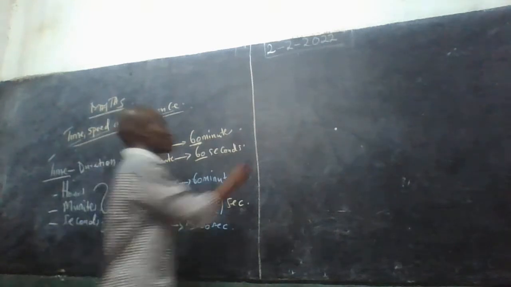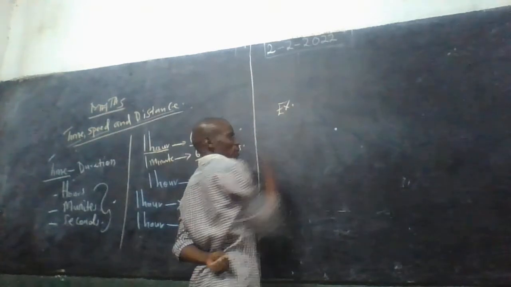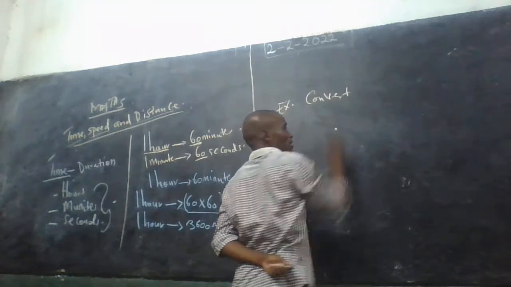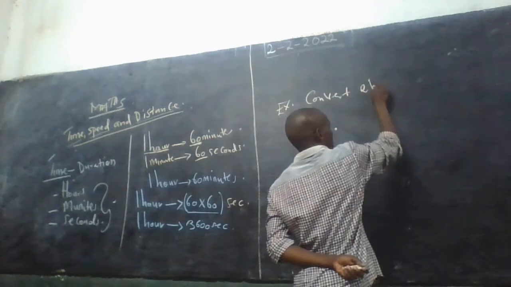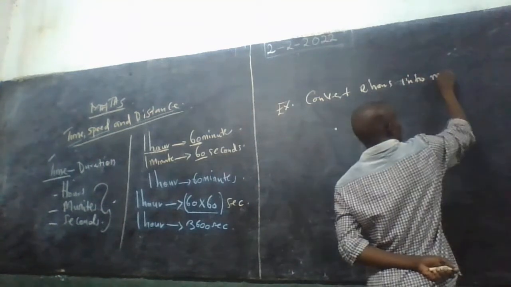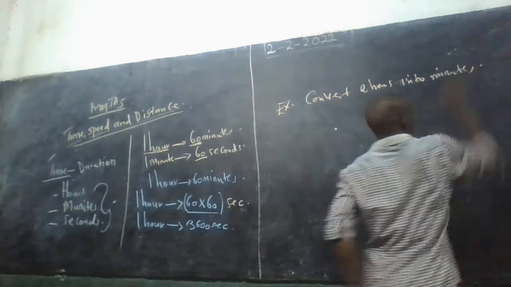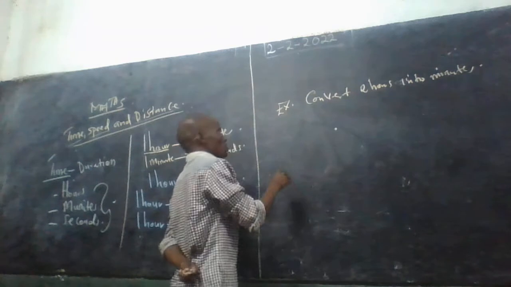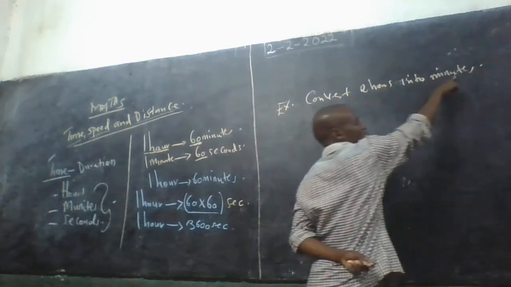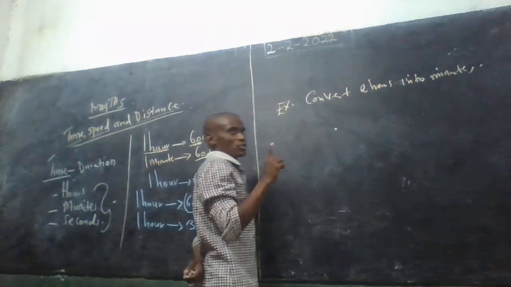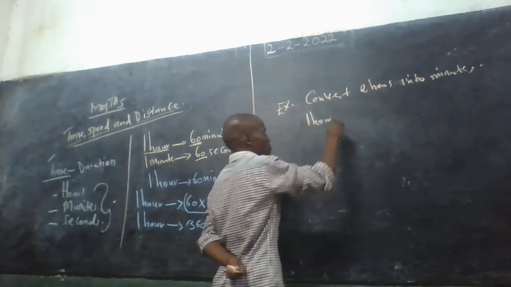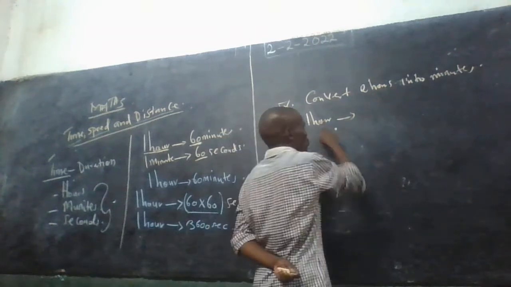So for example, if I say convert 2 hours into minutes, what can I do here? The first question you are supposed to ask yourself is, how many minutes is 1 hour?